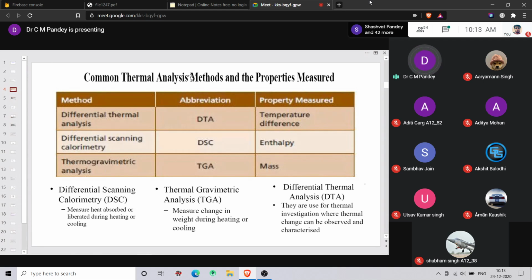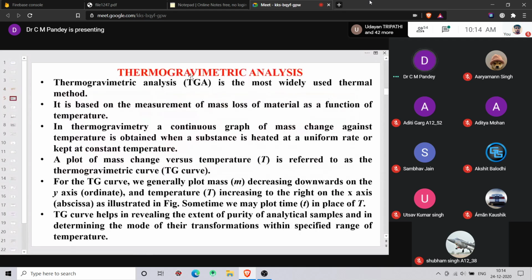We will discuss the principle involved, then instrumentation, then the curves associated with the technique, and then the applications of the technique. First we will start with TGA, that is thermogravimetric analysis. Thermogravimetric analysis is the most widely used thermal method, and it is based on the measurement of mass loss of material as a function of temperature. It means if you are giving heat to a material, what is the change in the mass of the material?